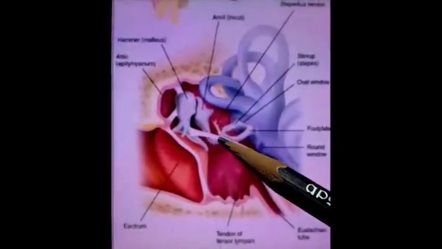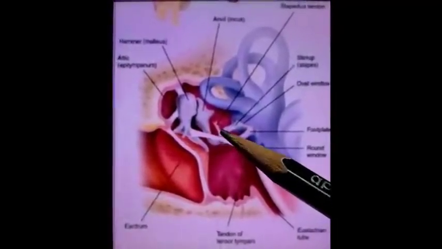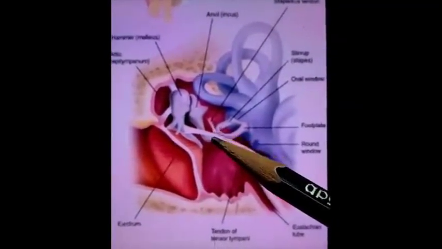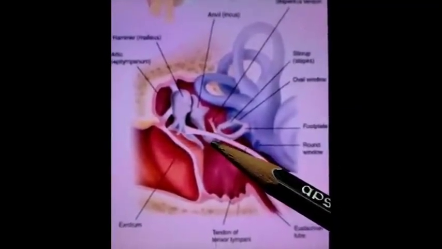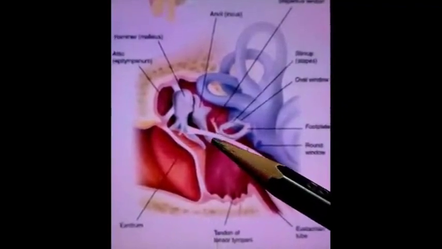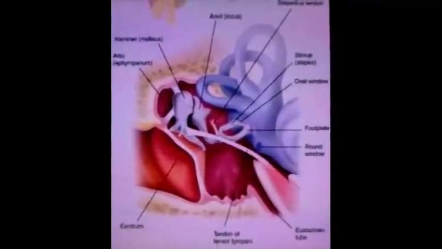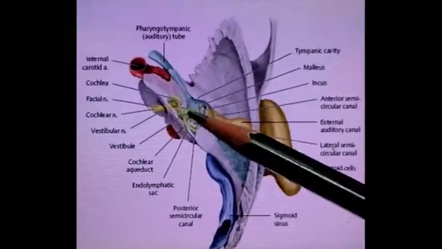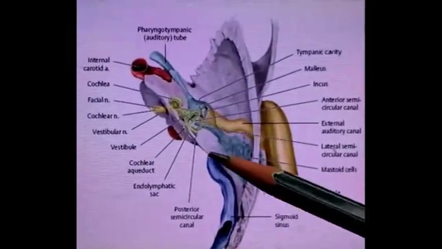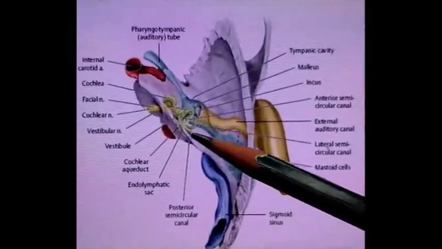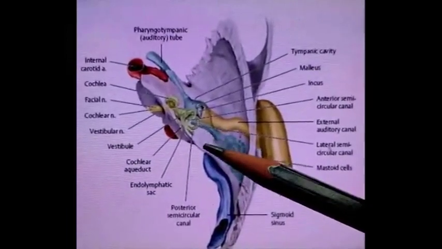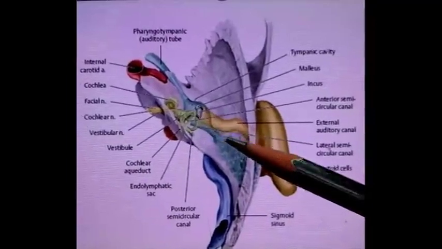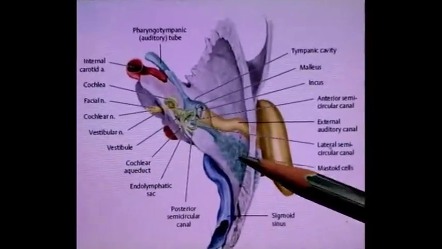So when this function is lost, the intensity of sound is not decreased and the patient hears sound at too high a volume. In cases of fracture of the middle ear cavity, fracture of the petrous part of the bone also takes place, along with rupture of the eardrum. In this condition, bleeding occurs through the ear along with discharge of CSF.